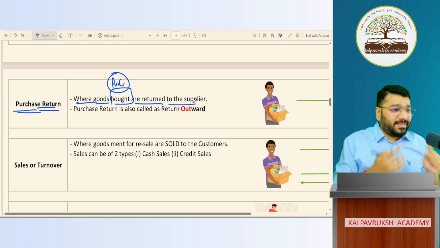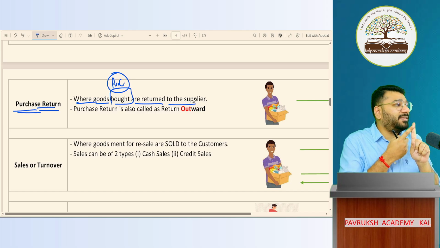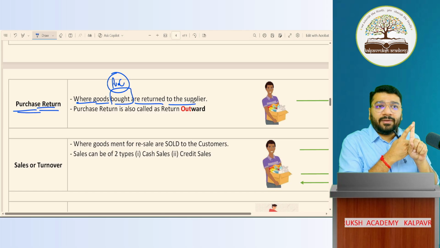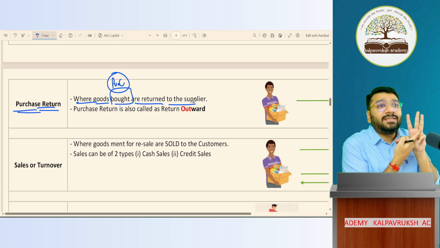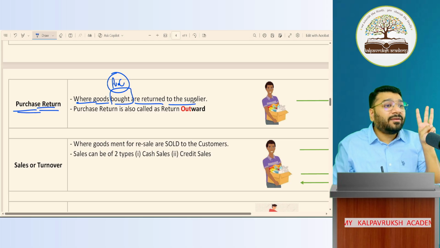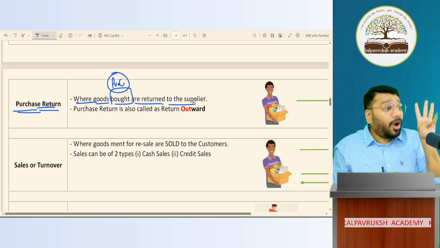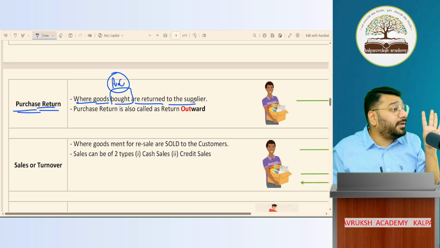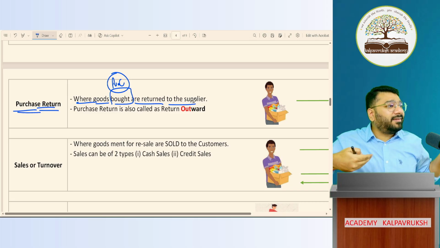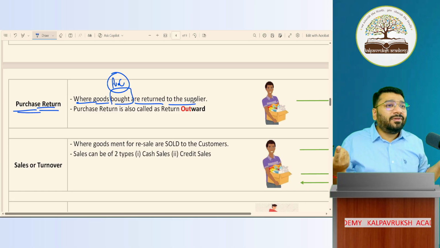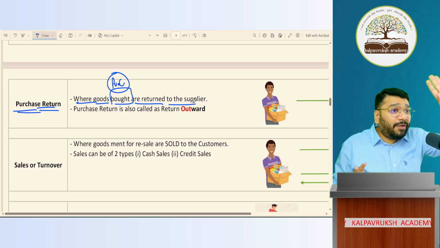Why do you return? Size not matching, sir. Size is not proper. Color in the image was different, in real it is different. Or damage is there. Wrong product. Yes, very good. So reason for return could be anything. We don't have to memorize the reason.